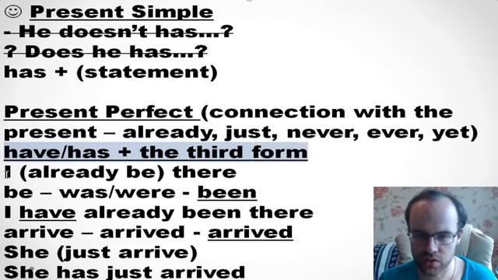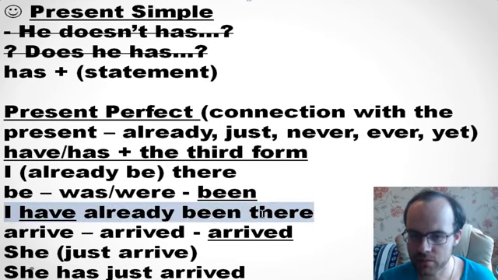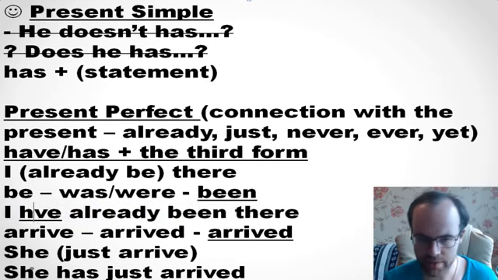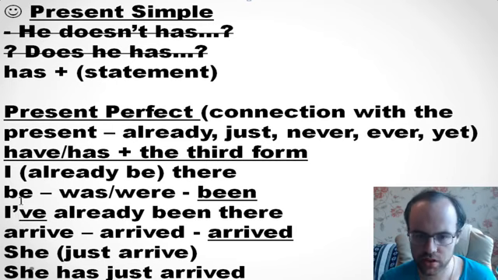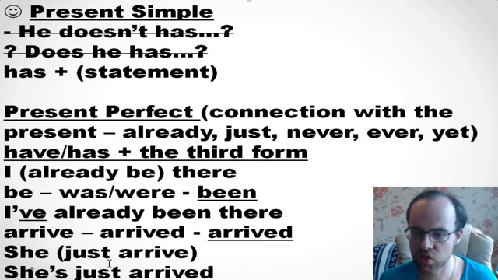So be, was, were, been. I have already been there, or you can say I've already been there, and she has just arrived, or it's okay, she's just arrived. Maybe you think that it means she is, but you need to understand from the context that it is she has, because arrived is the third form here.